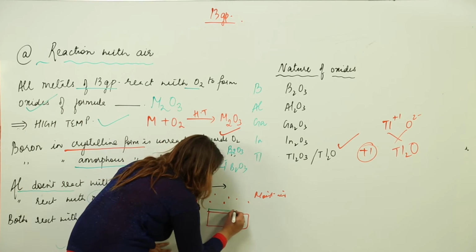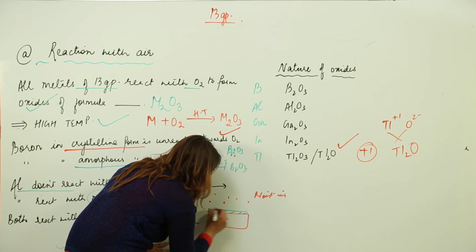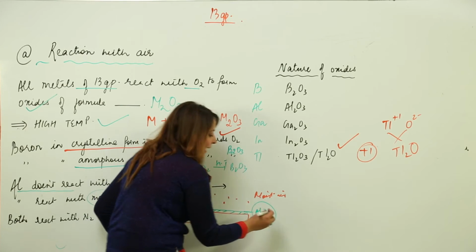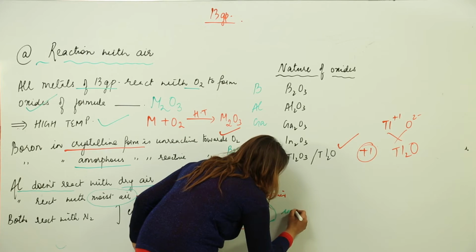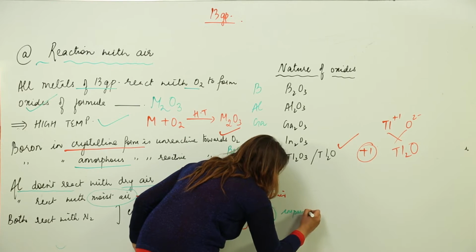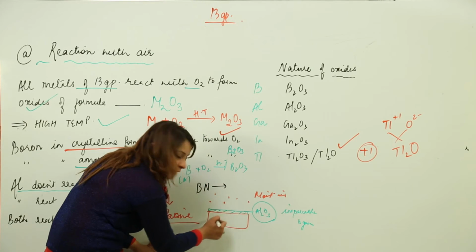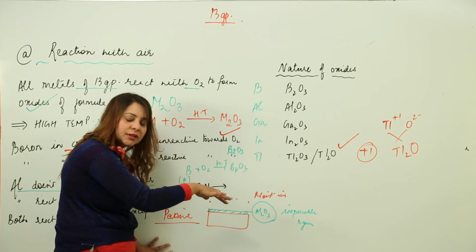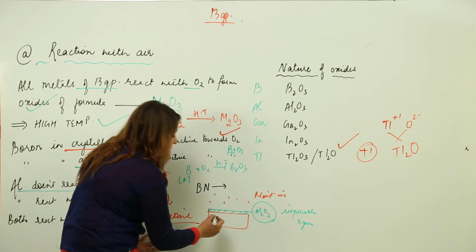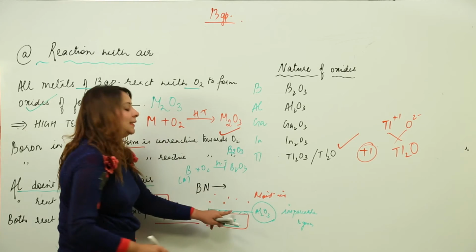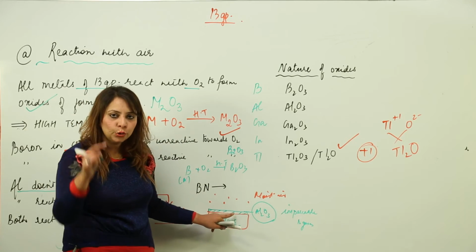It forms a layer here, which is Al2O3. But this layer is impermeable to gases. So what happened? The further aluminium, at the bottom, becomes passive. That means it doesn't react, because this layer is impermeable and doesn't allow O2 to enter.